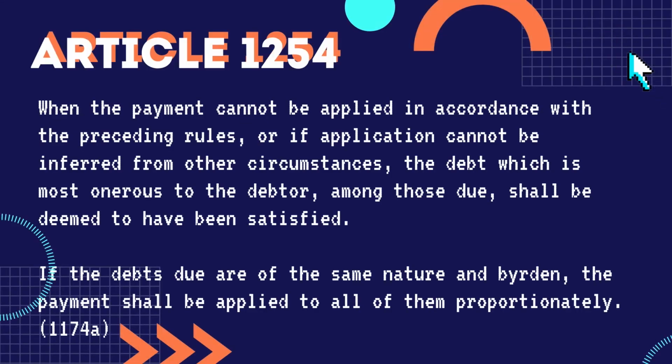In Article 1254, when the payment cannot be applied in accordance with the preceding rules, or if application cannot be inferred from other circumstances, the debt which is most onerous to the debtor among those due shall be deemed to have been satisfied. If the debts due are of the same nature and burden, the payment shall be applied to all of them proportionately.